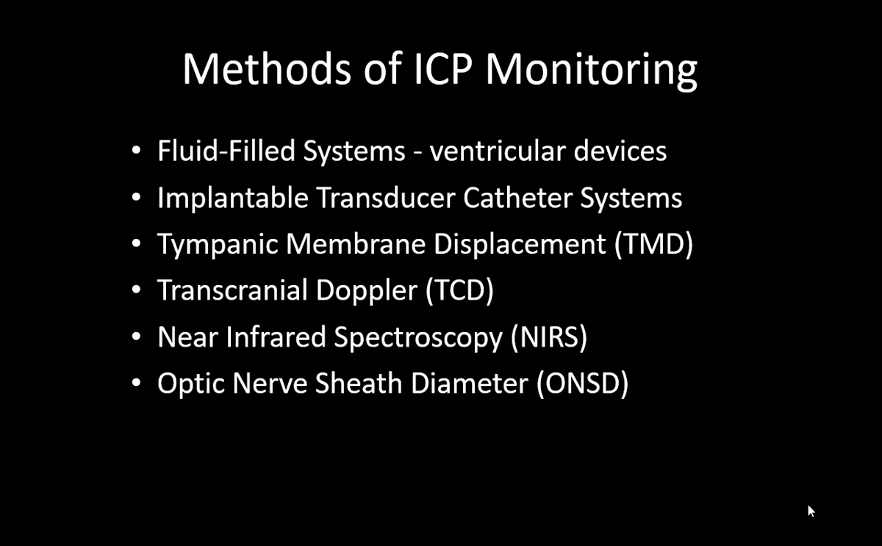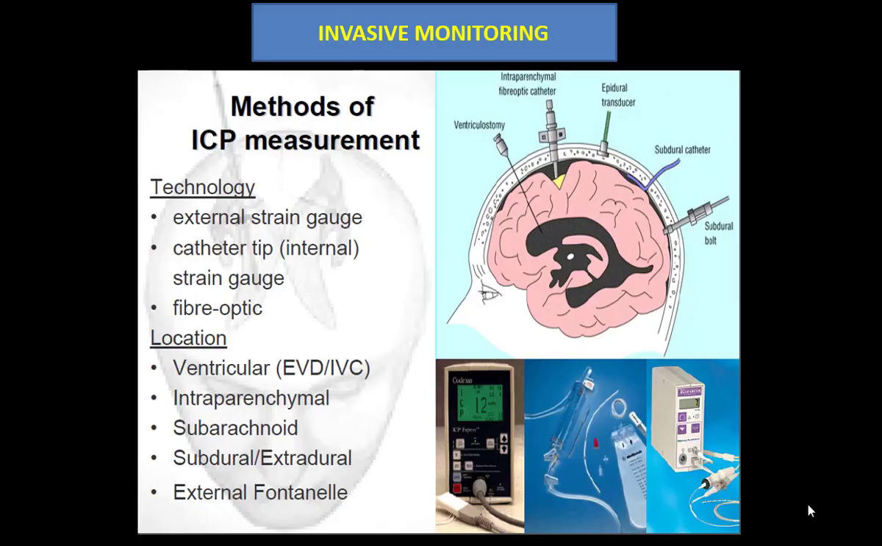What are the methods? These are the basic principles of measuring ICP. They could be fluid-filled systems, which are normally the ventricular devices, implantable transducer catheter systems, tympanic membrane displacement systems, transcranial Doppler, a very easy bedside maneuver, optic nerve sheath diameter, again a very easy method, and near infrared spectroscopy. These are the technologies and these are the locations. The commonest, easiest and most reliable one is the external ventricular drainage, the EVD, that is put by the surgeons by doing a burr hole.